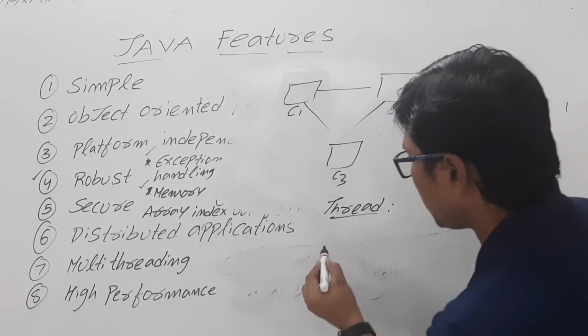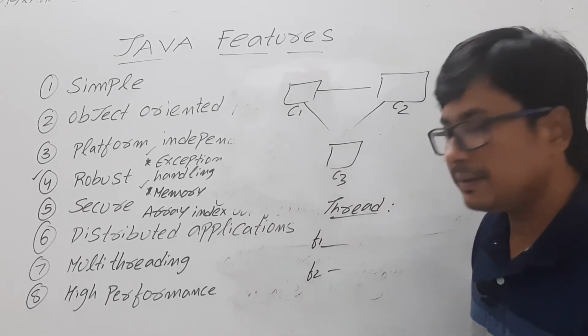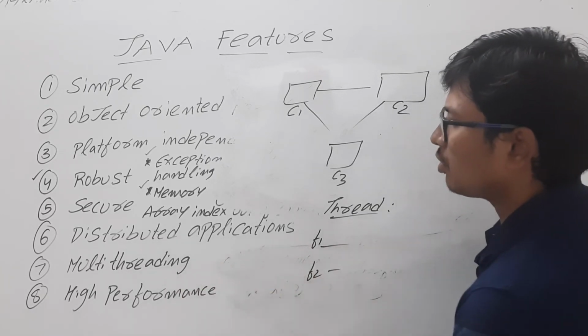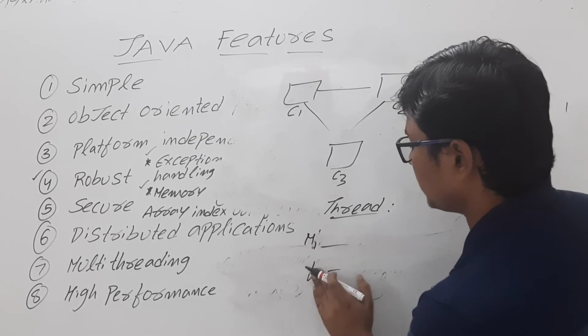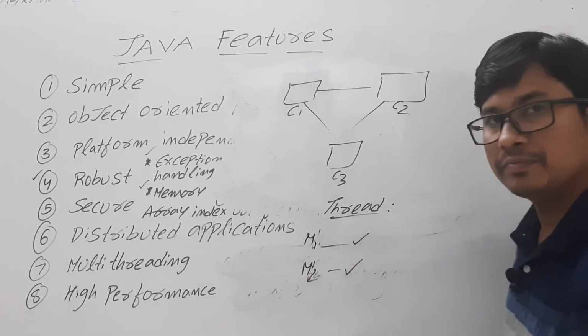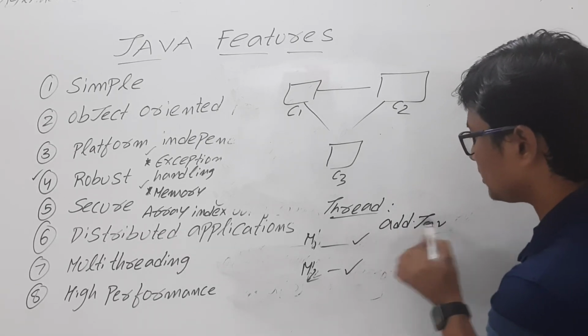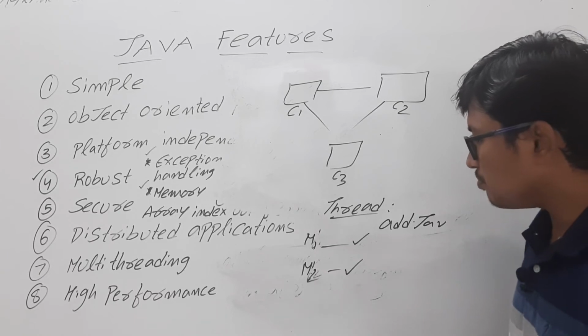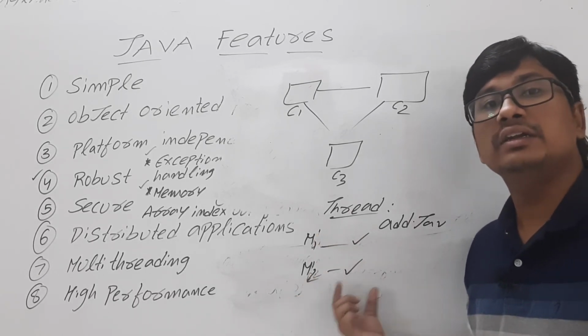Suppose you have a sum function here. As we are talking about Java, we say methods instead of functions. So for several parts of the same program, suppose in add.java you have written several methods, you can execute these methods concurrently at the same time.